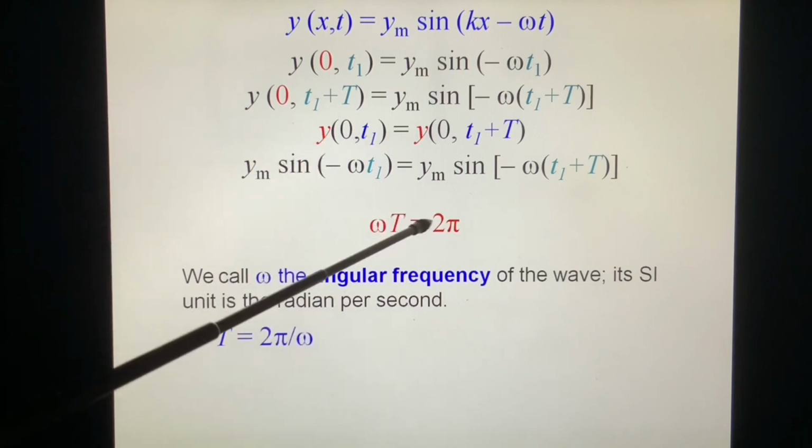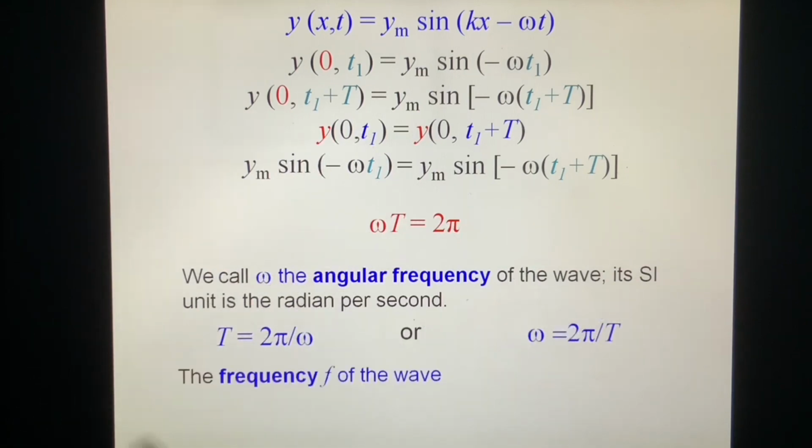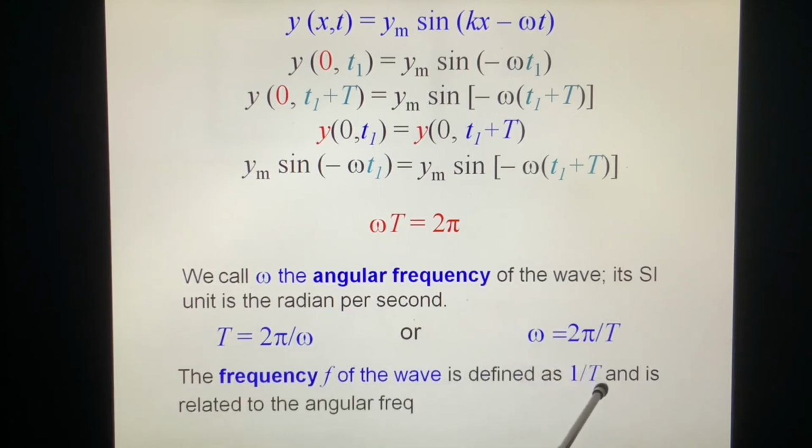T equals 2 pi over omega, or omega equals 2 pi over T. The frequency f of the wave is defined as 1 over T. Once we know omega, T or frequency f, one of them, we can find the other two. So omega is called angular frequency. How do I remember this? This is frequency, 2 pi is the angle, so the angular frequency is omega.